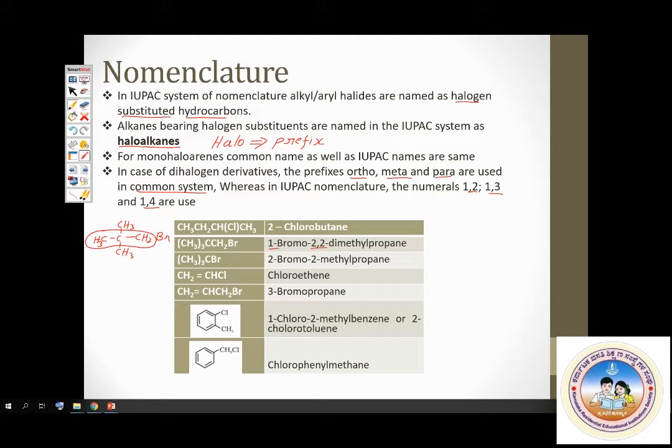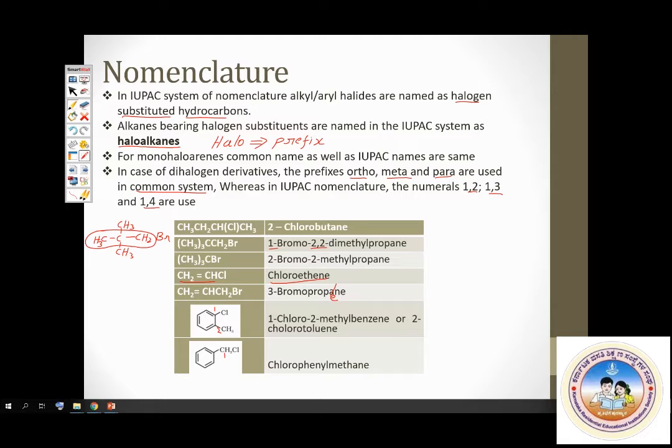See, this is chloroethene, chlorine directly attached to double bond. Chloroethene. Now, this one is 3-bromopropene. Small correction, make it 3-bromopropene. And next example is, you number it this way: 1-chloro-2-methylbenzene, or you can also call it 2-chlorotoluene. You can name it either way. Then here, this is taken as the main chain. This is numbered 1, and therefore it is 1-chlorophenylmethane. Yes, that is about nomenclature, naming haloalkanes and haloarenes.